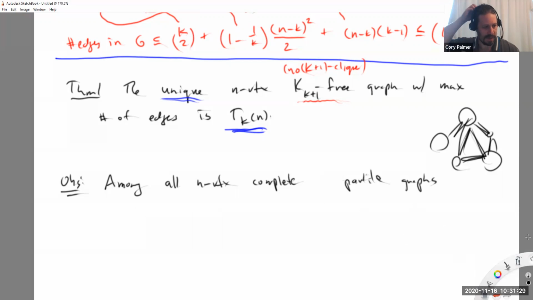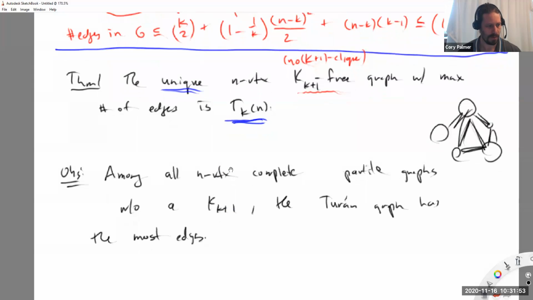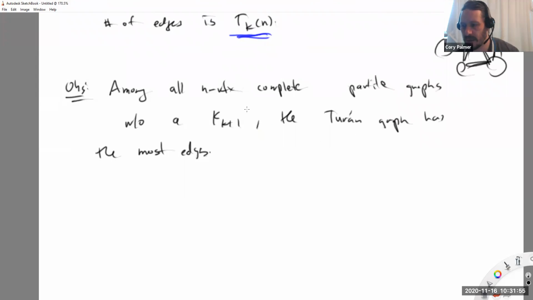Yeah, let's say this instead. Among all complete k-partite graphs, I don't know what K is, without a K plus 1 clique, the Turán graph has the most edges. Let me prove this in a hand-wavy way that can be made fully rigorous and can also be proved using calculus. But let me explain what's going on here.